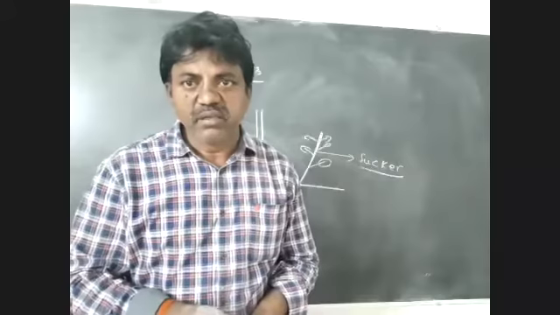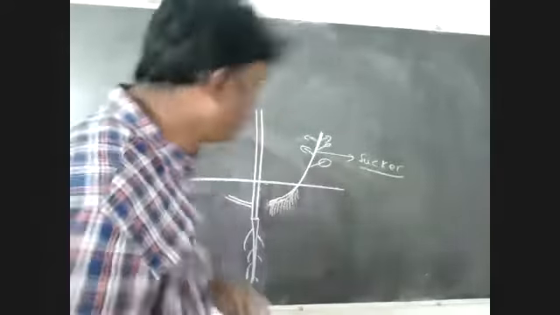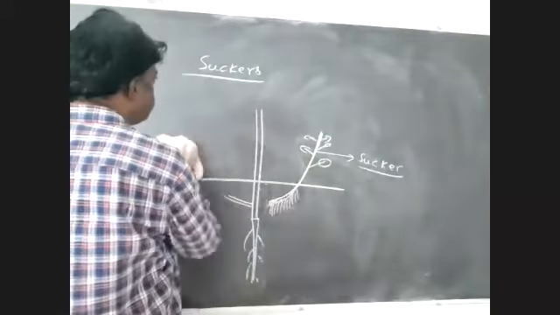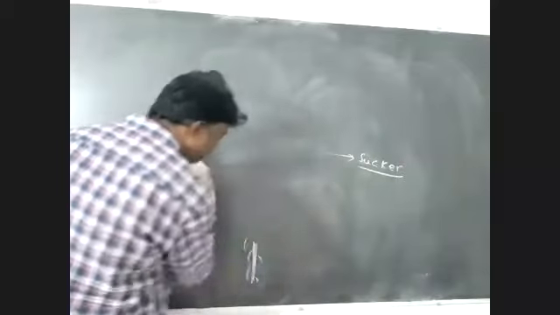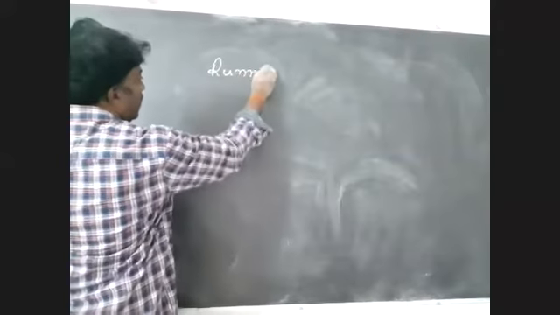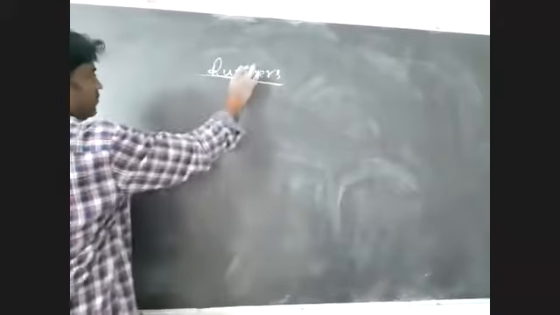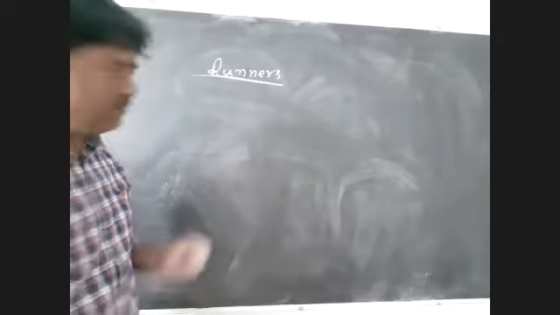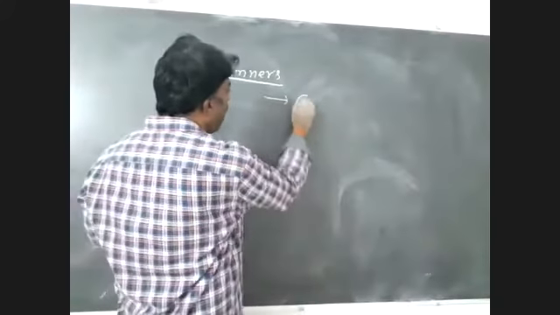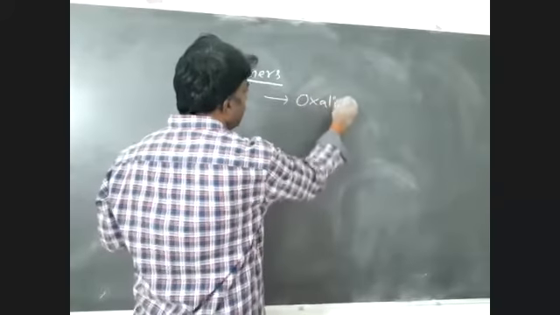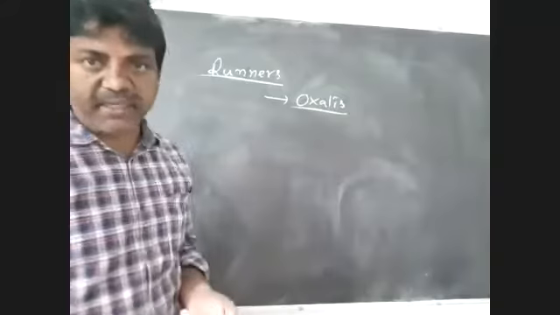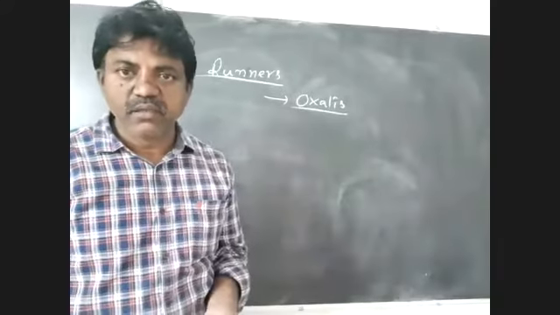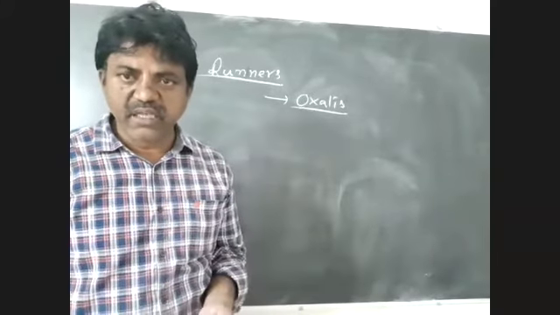Yes, it is also vegetative reproduction. Okay, right. So now come to another modification, that is runner. So runners. A suitable example for this is oxalis. Yes, oxalis. Listen to me.